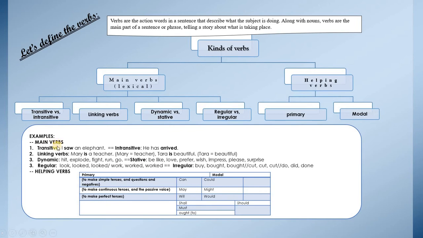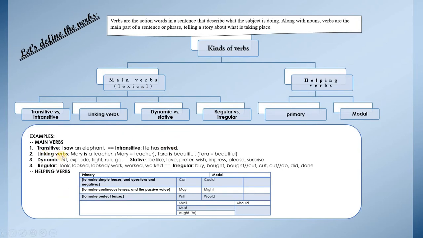Examples of main verbs. Transitive: I saw an elephant. I saw what? An elephant. So it is transitive, it needs an object. Intransitive is normally a verb that does not need any object. I say, he has arrived. He has arrived, so it does not need any object.